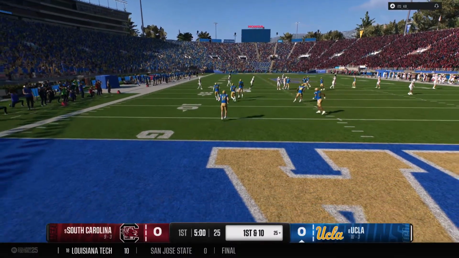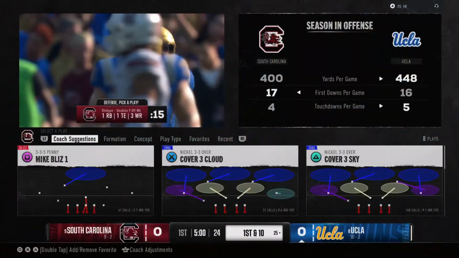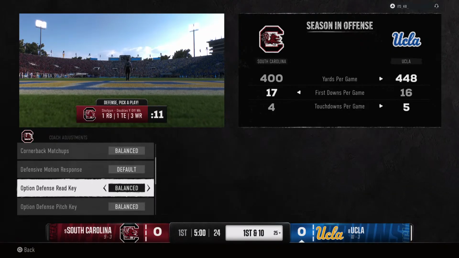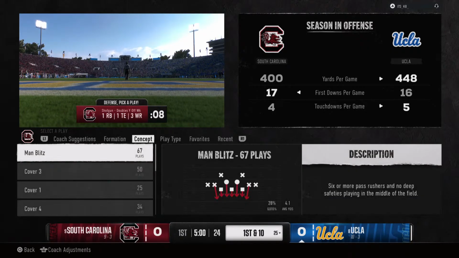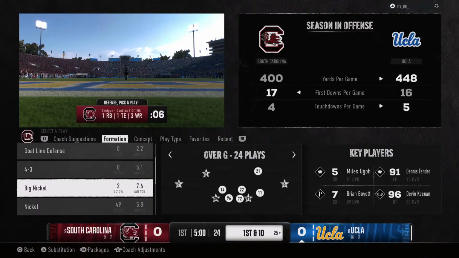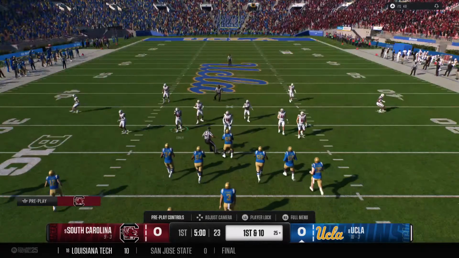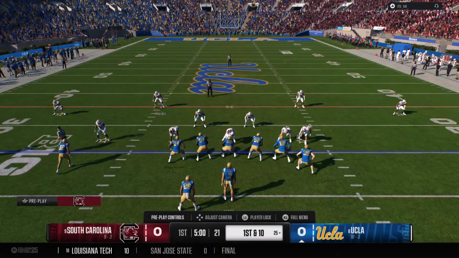And that kick will just bound into the end zone for a touchback. First down here for this offense.